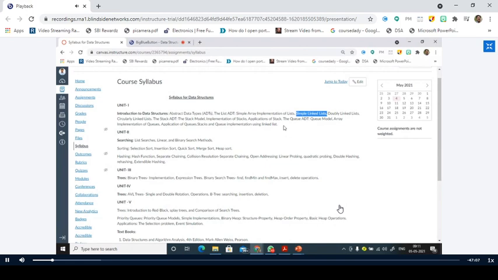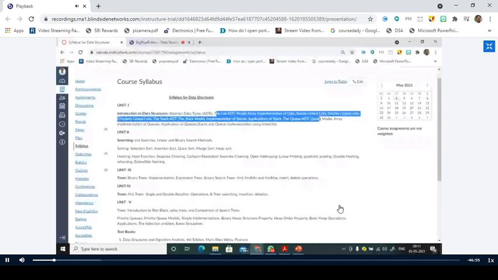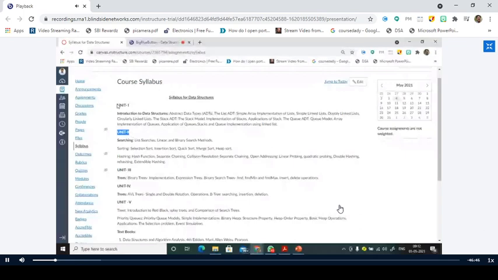Right. Even though the title is given as Introduction to Data Structures, we'll start our discussion with what abstract data types are and what is this list ADT and what are the stacks, queues, all these things we'll discuss. Right. And coming to unit 2. So in unit 1, if you go to the brief overview of this unit 1, we have introduction to data structure. We'll be dealing with what ADT is, abstract data type. ADT stands for abstract data type.